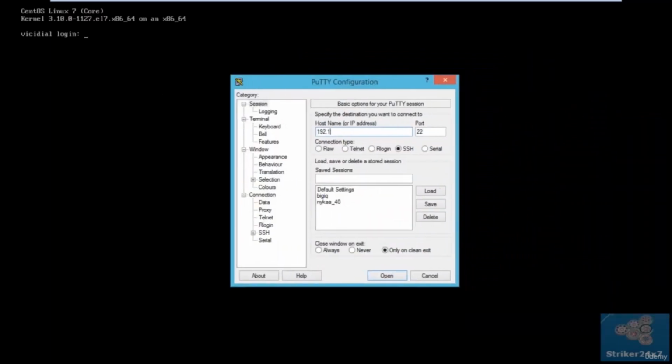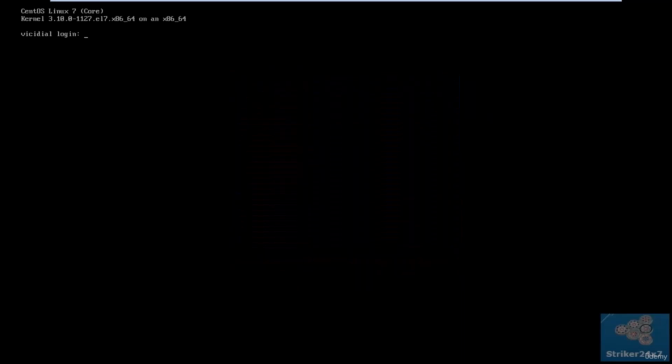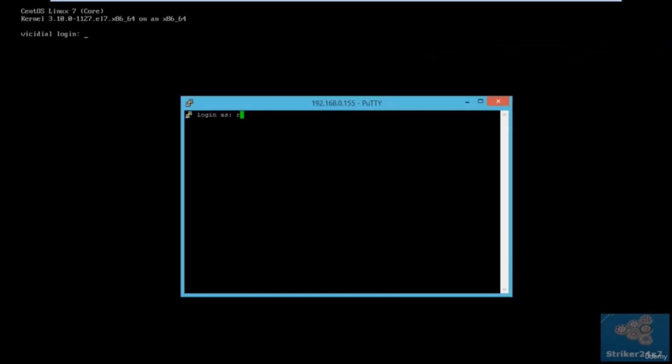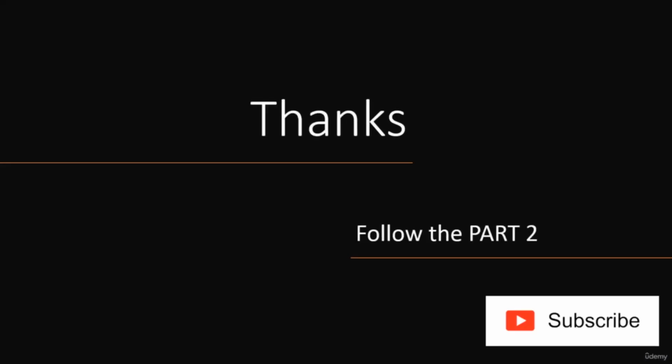And the installation has been done and the server has been rebooted now, and now it is asking for the ViciDial login. So we are using a framework of ViciDial instead of direct Asterisk installation. Now we will take a PuTTY access and check whether the installation has been properly made on the server or not. So CentOS has been installed successfully, and let's connect on port